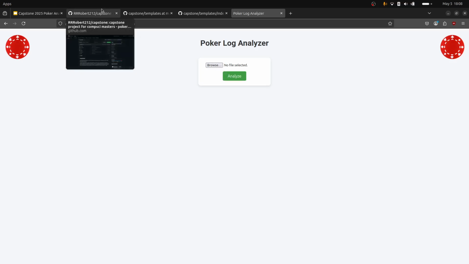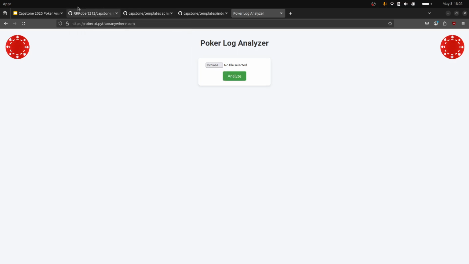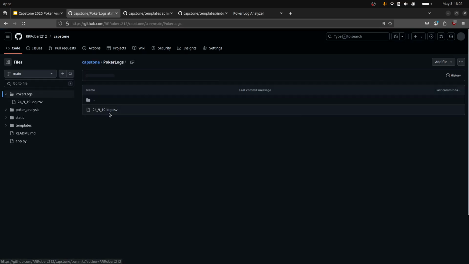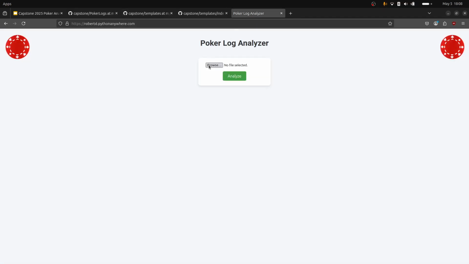And also, if you want to use this website, you're going to need a file that's the right format, and you can get one of those at my GitHub. So here's the Capstone folder. Within this poker logs folder, there's a sample file that you can upload. So you can actually test this out yourself.